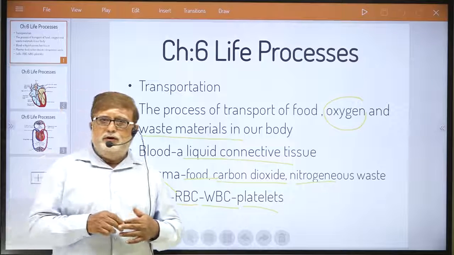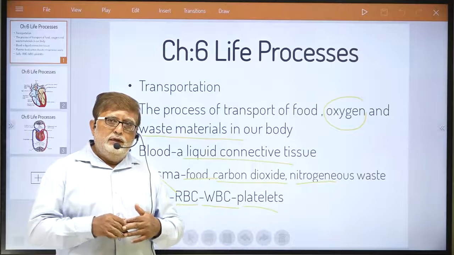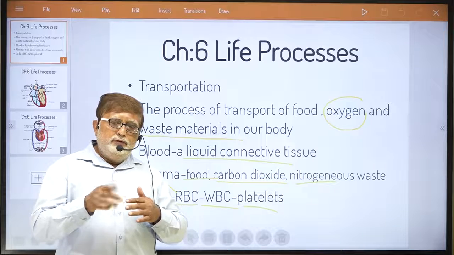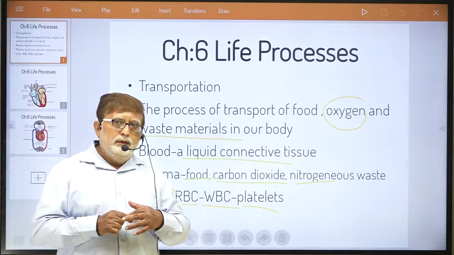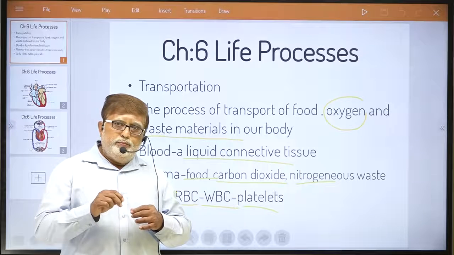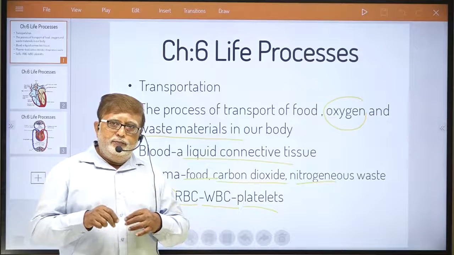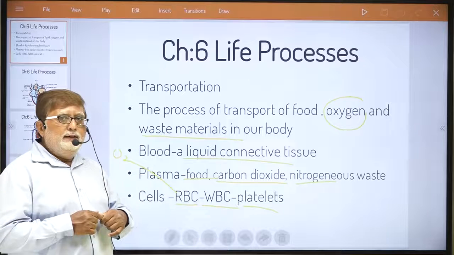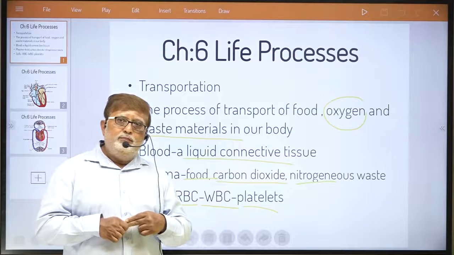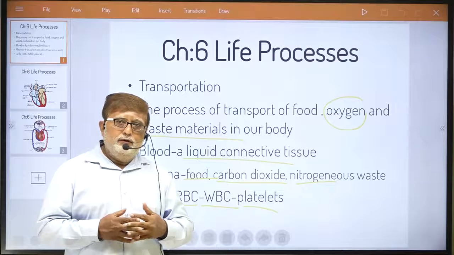But which organ actually helps in the process of circulating blood throughout our body? That organ which is pumping and helping blood to flow throughout our body is one of the most important organs of our body.